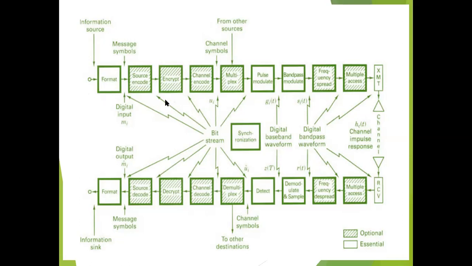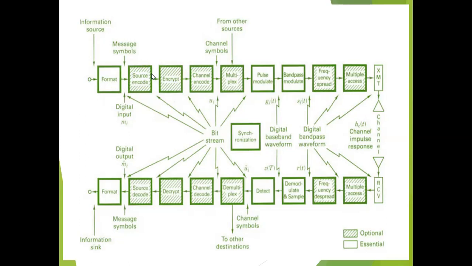The transmitter section, this side indicates the transmitter section. It starts with the first important and essential block, that is, format. The input to the format is analog. The output is the digital bit. The information signal is many times in analog format. It is digitally modulated, and this information must be converted into binary bits. Formatting converts source information into bits and makes the signal compatible to the network. Analog signals are converted into digital signals by three simple processes called sampling, quantization and encoding.